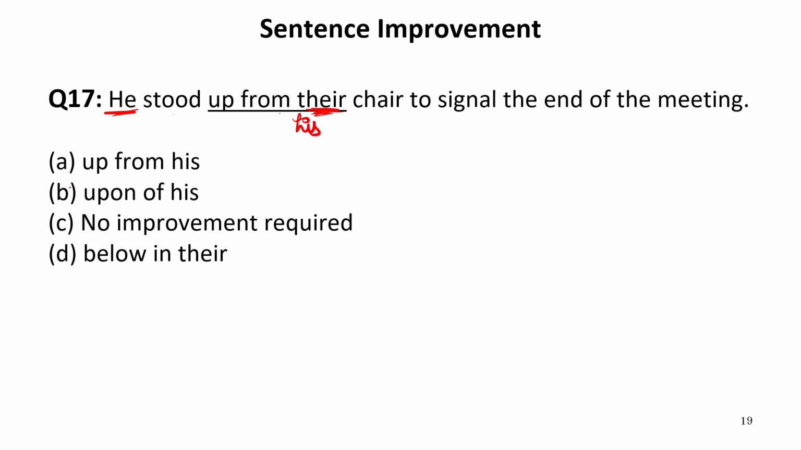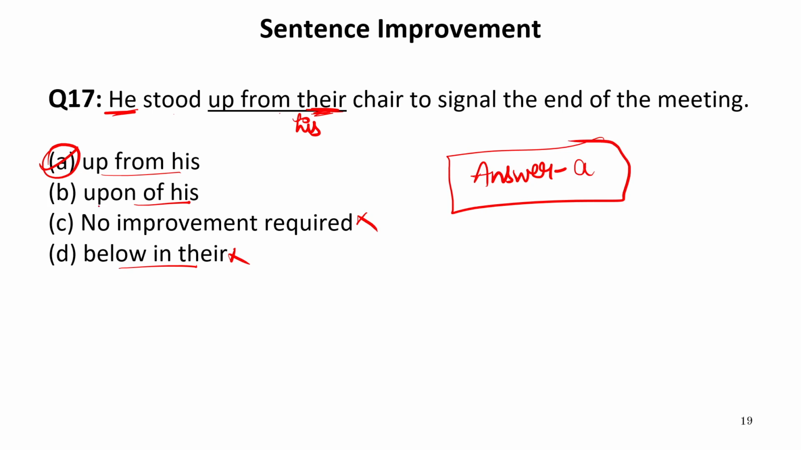Now let us see the options. Up from his chair, upon from his chair. No improvement required cannot be the answer. Below in there. Now this is also incorrect. Obviously, he stood up from his chair. So A is absolutely correct answer. Upon is incorrect preposition. So our answer is A.